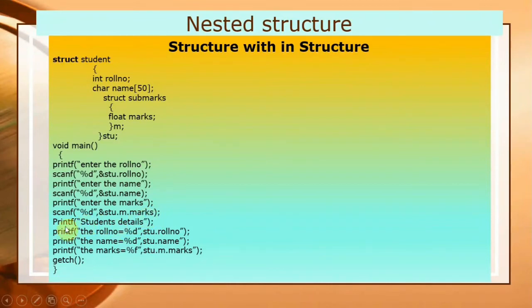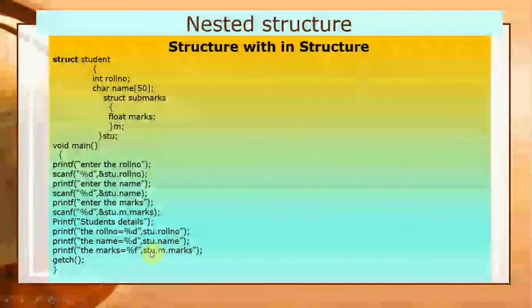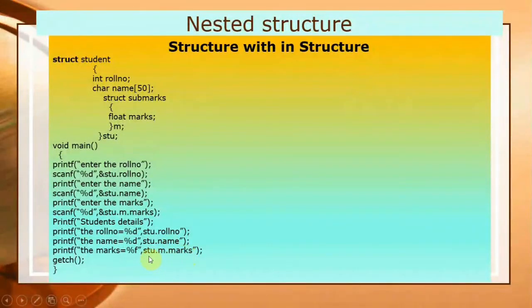Now it will show the message student detail, and it will print the values. And here you can see these values are normal stu dot roll number and stu dot name. These are normal variables of structure students. And here stu dot m dot marks. With the help of this syntax, you can print the marks of another structure, that is sub marks, which is defined under the struct students.